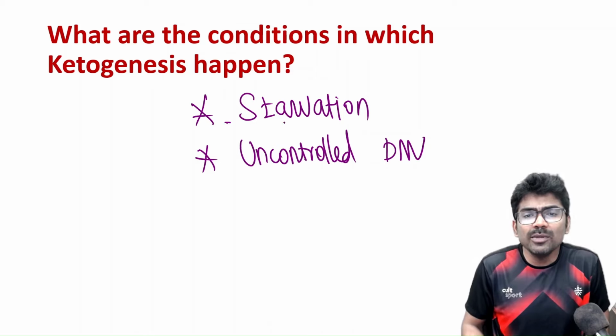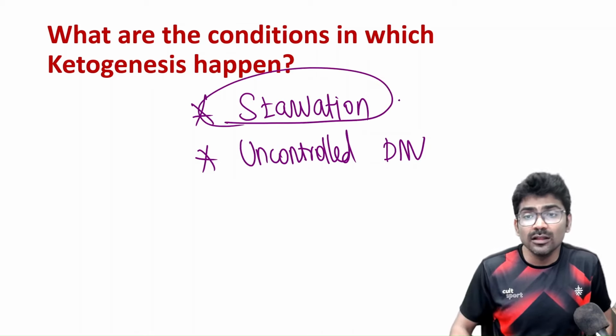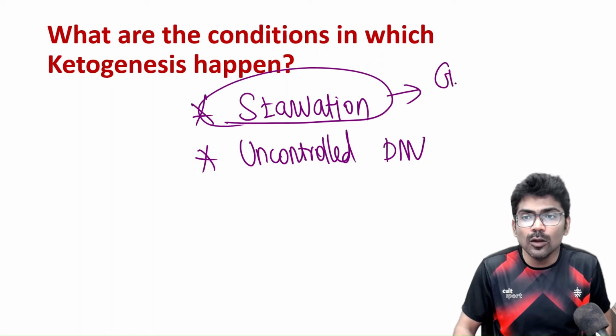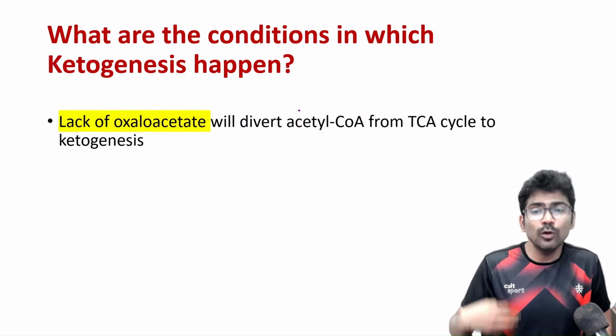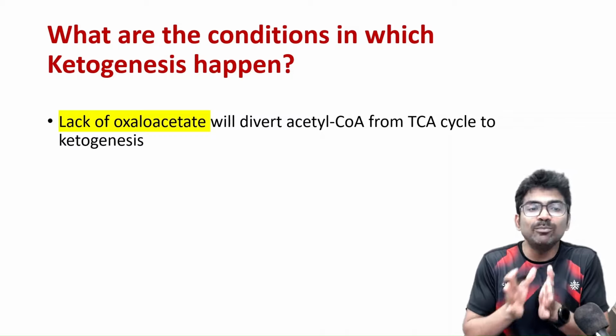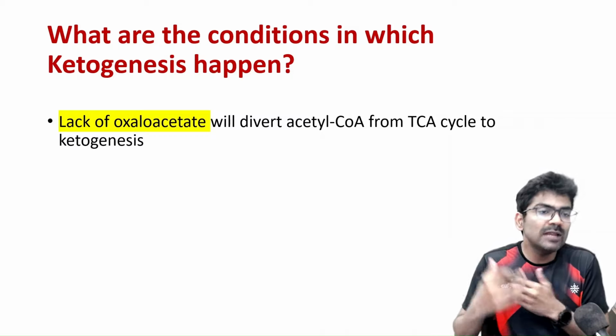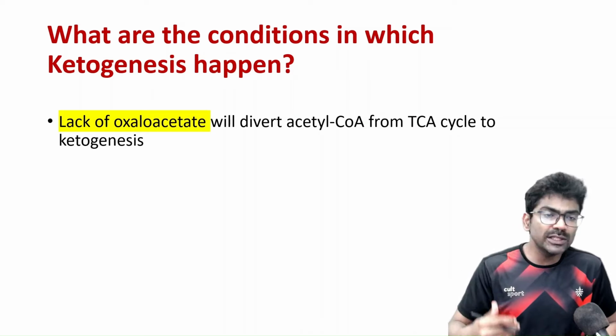Right. So what happens in prolonged starvation? In prolonged starvation, there is enhanced gluconeogenesis. So because of gluconeogenesis, oxaloacetate is depleted. All the available oxaloacetate will be channeled to the pathway of gluconeogenesis.